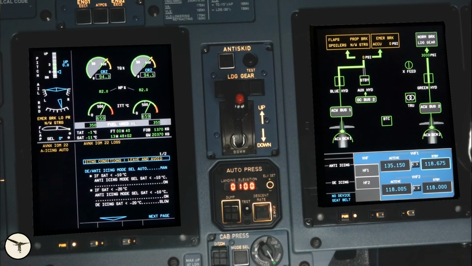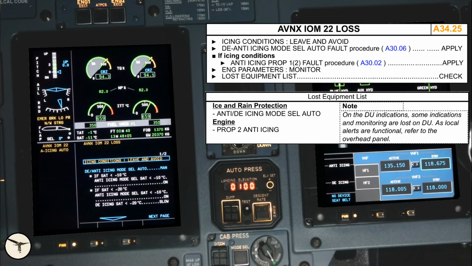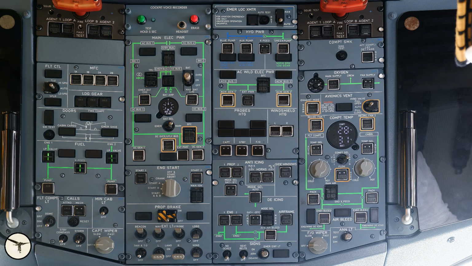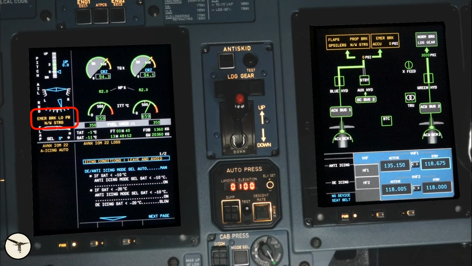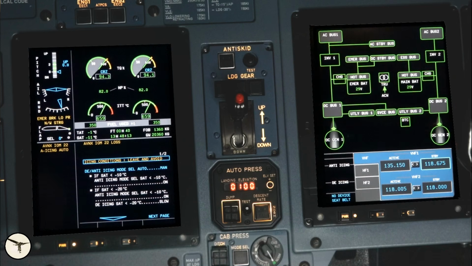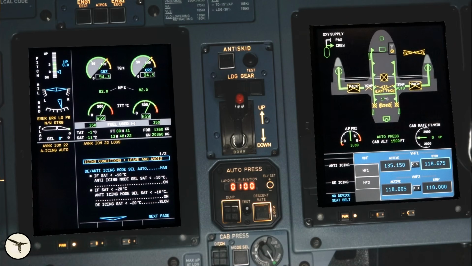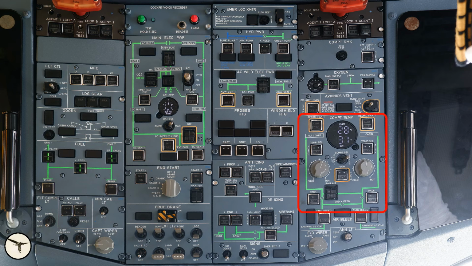Avionics IOM 22 loss. It is very similar to the previous failure, but this time we have lost information about the pressure in the blue hydraulic system. The overhead panel confirms it's working. And we can ignore the alerts about emergency brake and nose steering. Electrical page, normal. Engine secondary page, we have lost engine 2 oil temperature. Cabin page, we have lost many indications, including pack valves and recirculation fans. Spoiler alert, they are still working. Next.